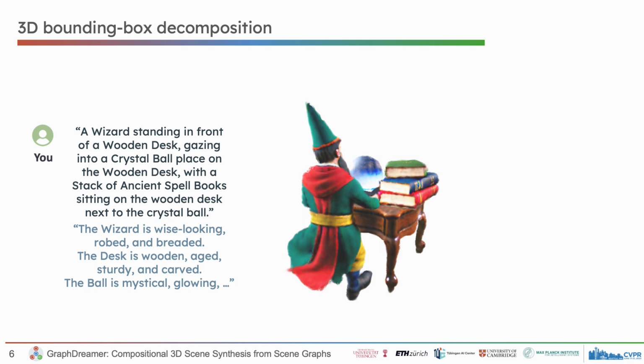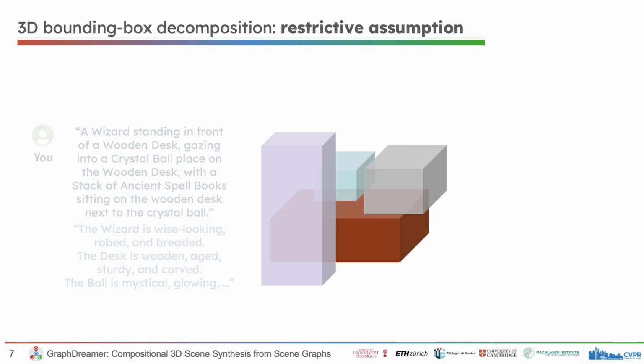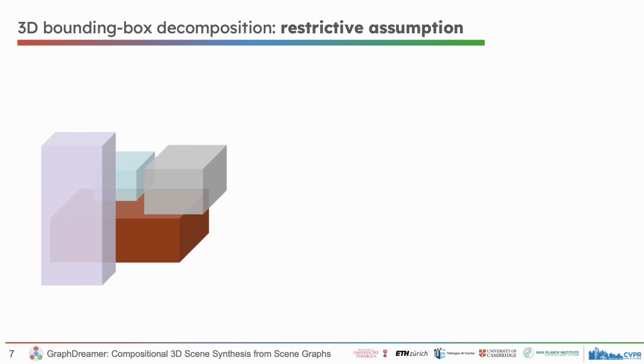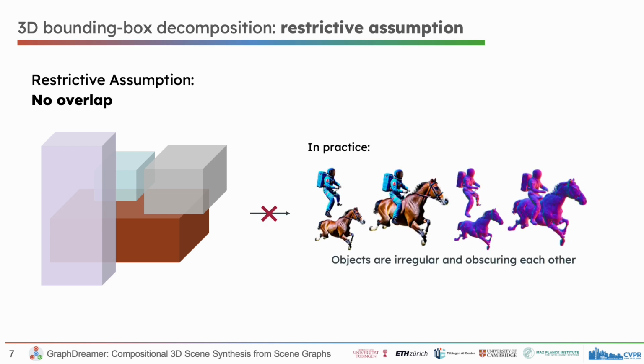A straightforward solution to compositionality is to explicitly position objects within a set of 3D bounding boxes. Objects are modeled separately with individual descriptions and then composed together based on the 3D layout. While this approach enhances the ability to accommodate more objects, it relies on the restrictive assumption that there is no overlap between object boxes, which often does not hold in practice.